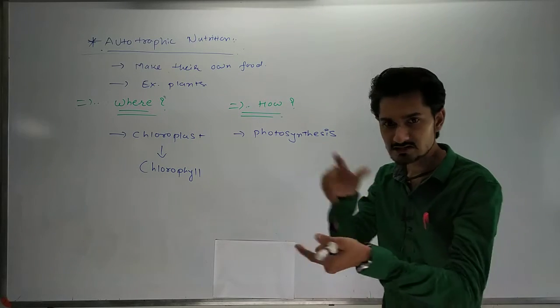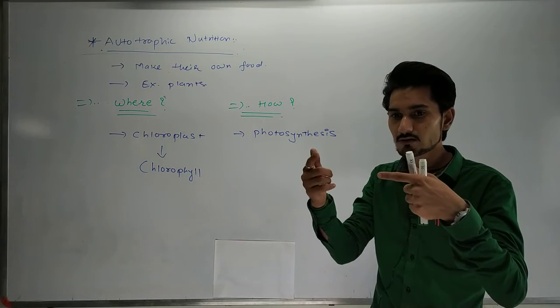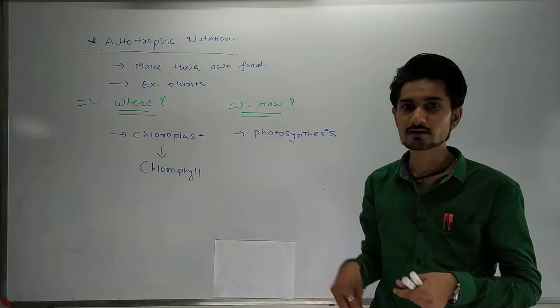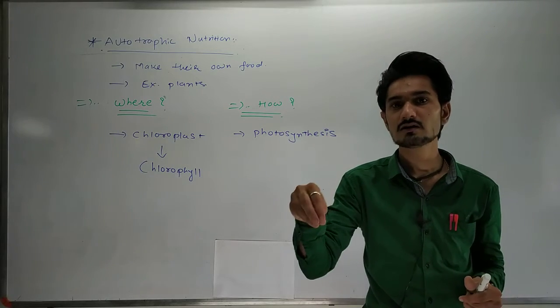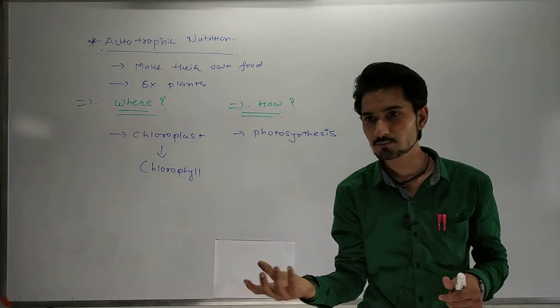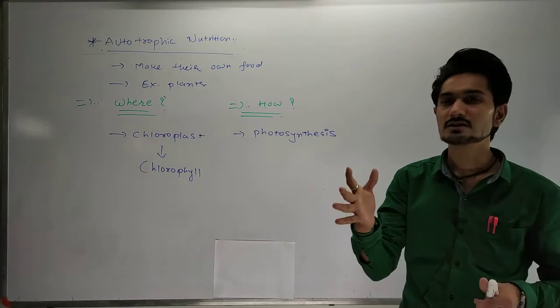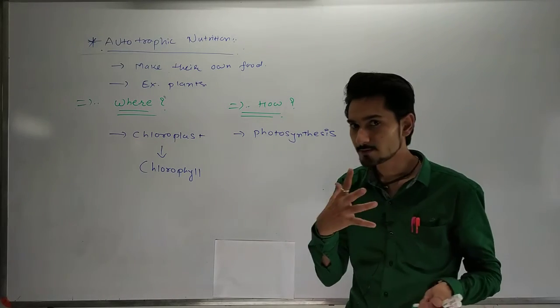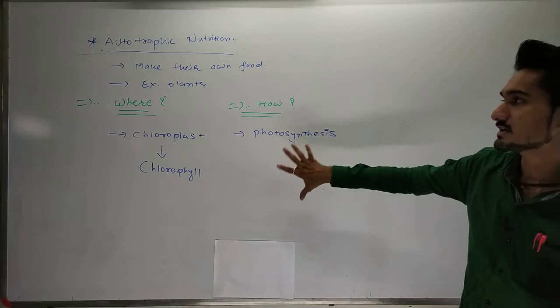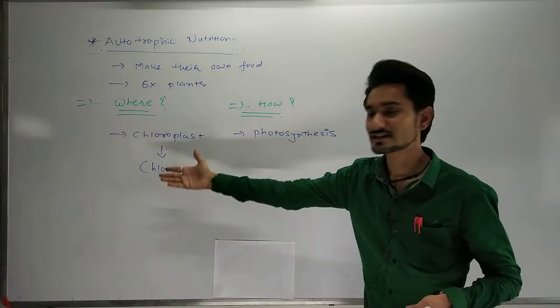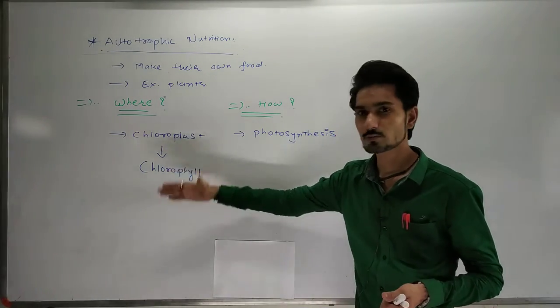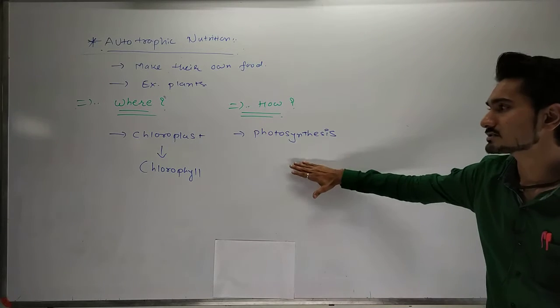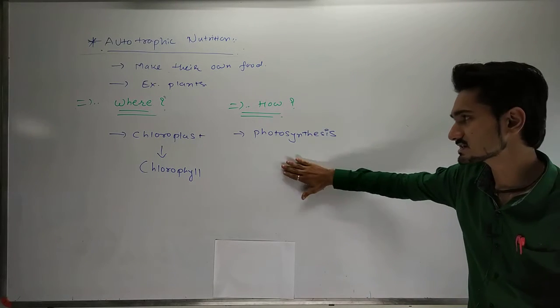But what things do I require to make food? I need some wheat, some minerals, some vegetables. Where is the kitchen? In the chloroplast, in the chlorophyll. How is it created? By the photosynthesis process.